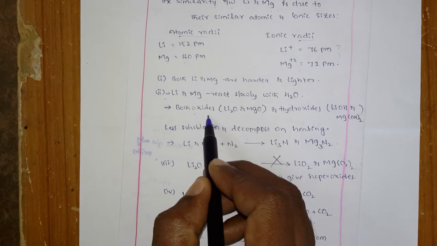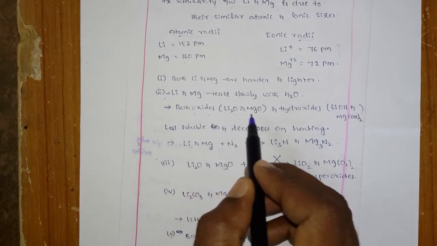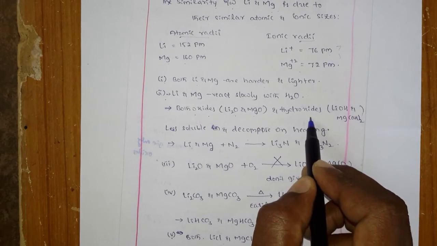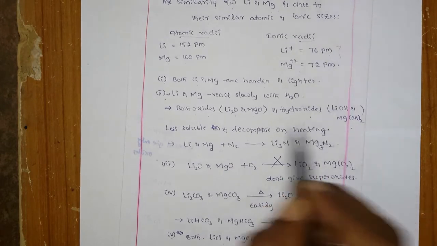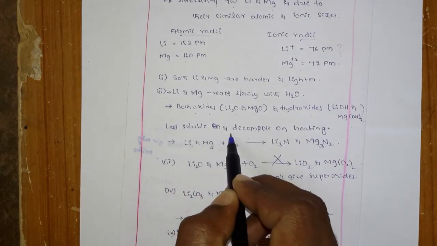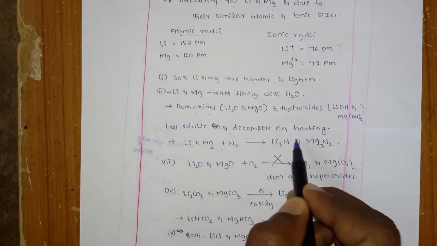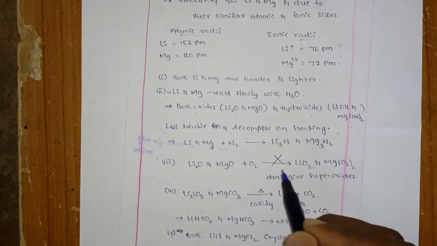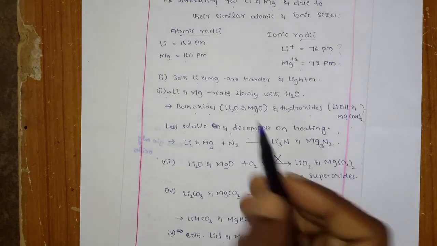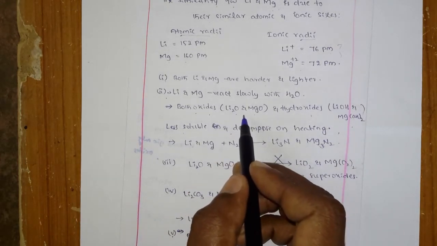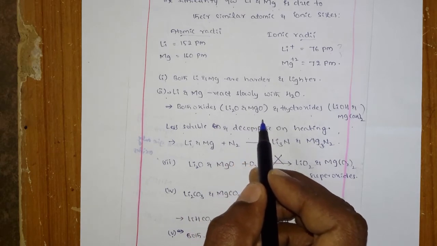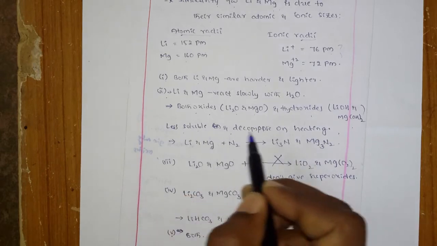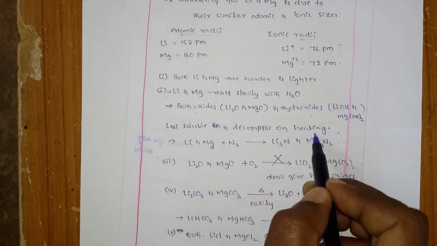Both oxides, lithium monoxide and magnesium monoxide, and their hydroxides, lithium hydroxide and magnesium hydroxide, are less soluble in water and decompose on heating, because these lithium and magnesium compounds are a little bit covalent in character.